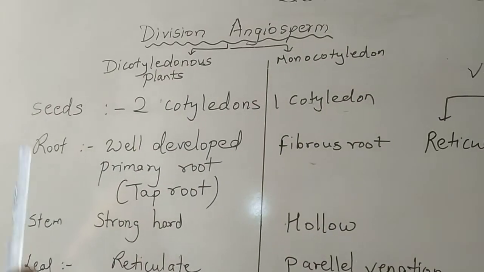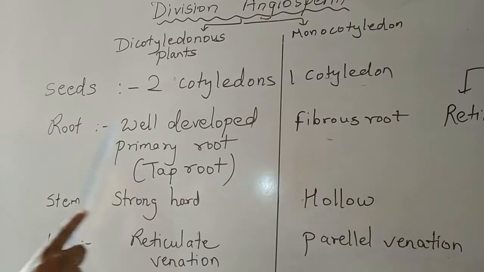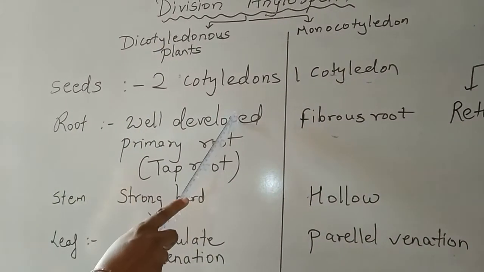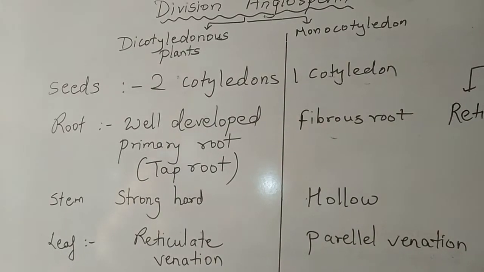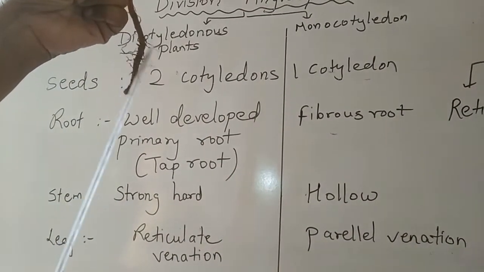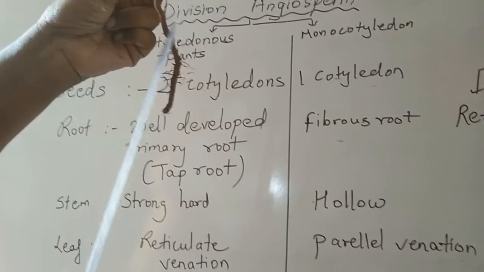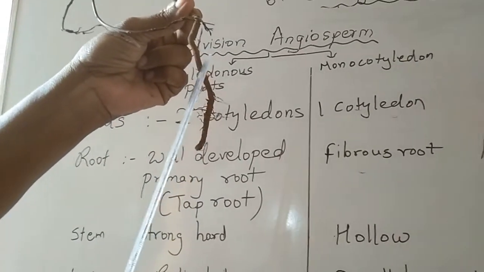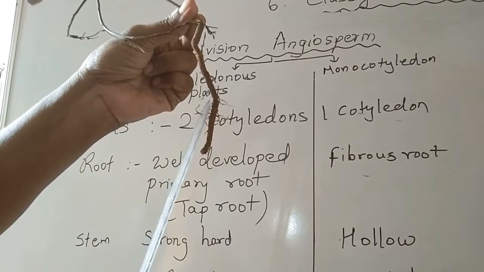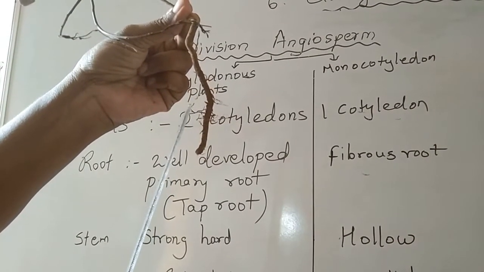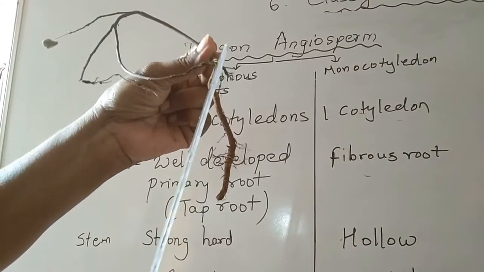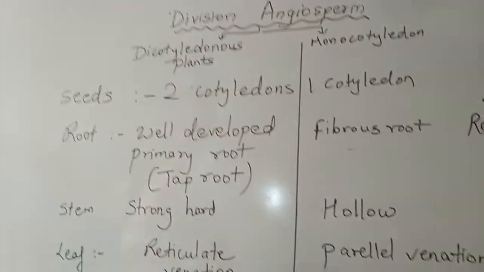Then the second characteristic, about root, we will study. In case of dicotyledonous plants, the roots are well developed. That means it is having a primary root. This root, you can see, primary root is arising. From the primary root, secondary root, and from secondary, sometimes tertiary roots also grow. So this type of root system will be called a tap root system.